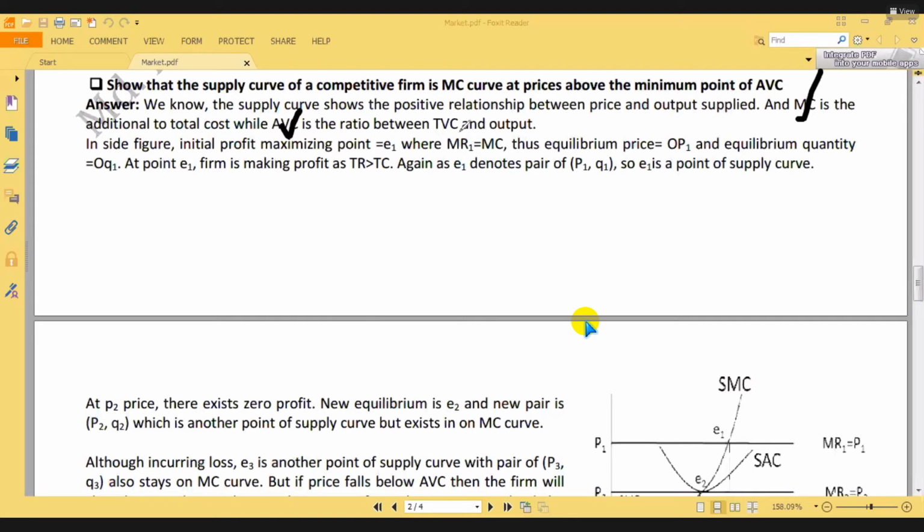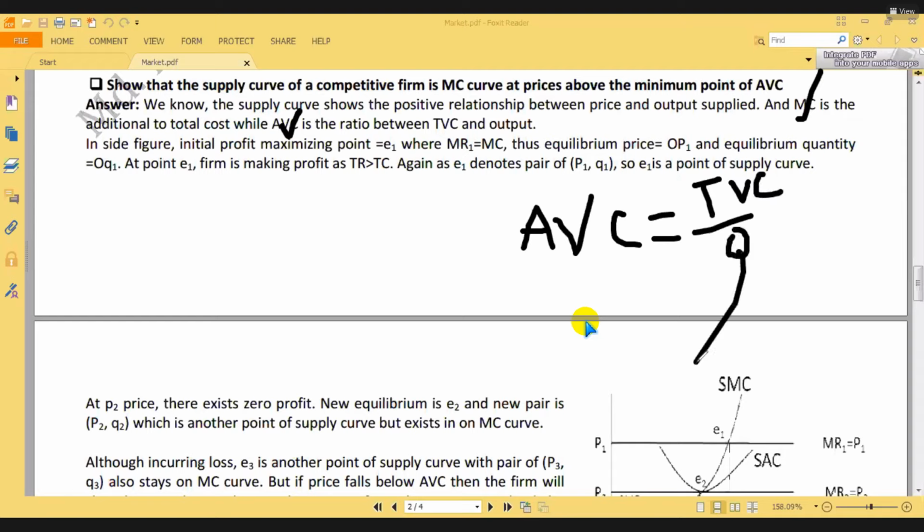Average variable cost equals what? TVC divided by Q. AVC. What is AVC? AVC is TVC divided by Q, isn't it? Yes, sir. So this is what I have written here. This is the definition. Okay.